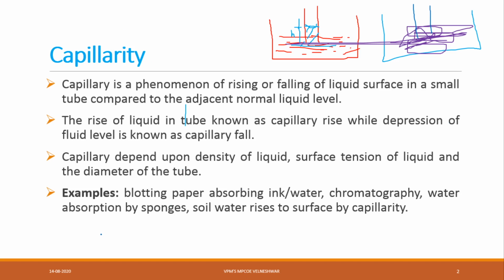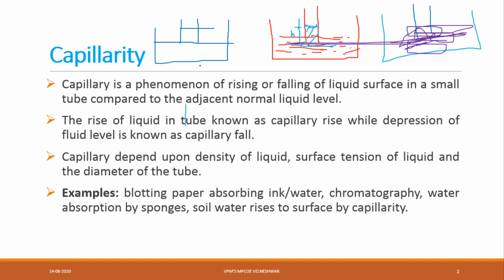Capillarity is a phenomenon of rising or falling of a liquid surface in a small tube compared to the adjacent normal liquid level. Means what is happening? For suppose, up to here the liquid level is there. But when I am inserting the pipe here, the liquid level will go up to here. Means it won't go more, it will be some less, like in centimeters, 4 centimeter, 3 centimeter, like that.